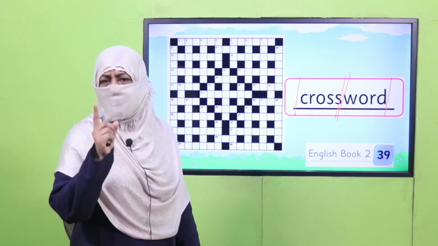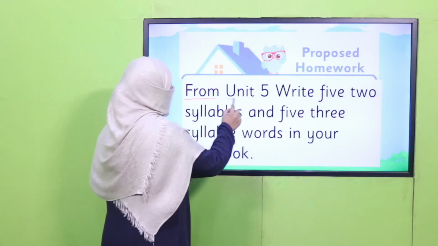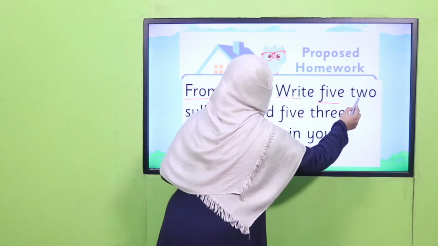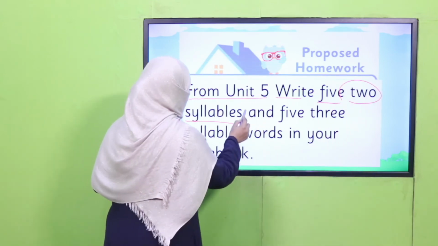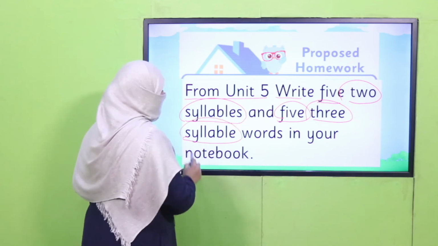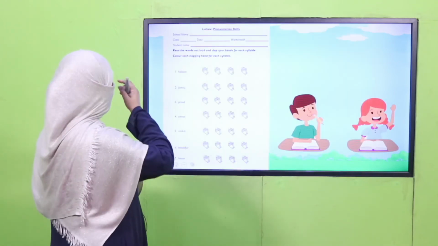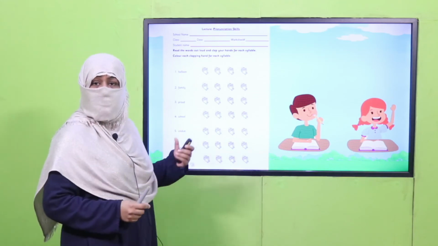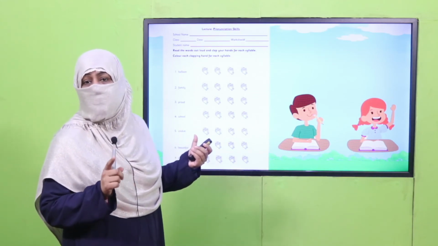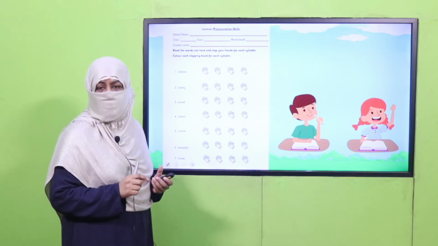Yes, my dear children, are you done with it? Good job. So it's time for your homework. From your unit 5, you will write 5 two-syllable words and 5 three-syllable words. You will find two-syllable words and three-syllable words, and you will write them in your notebook. And it's time for your practice. Again, my fellow teachers, the worksheet, lesson plan and PowerPoint presentation links are given. You may click it, download it, print it, and kindly give a printed worksheet to my children.